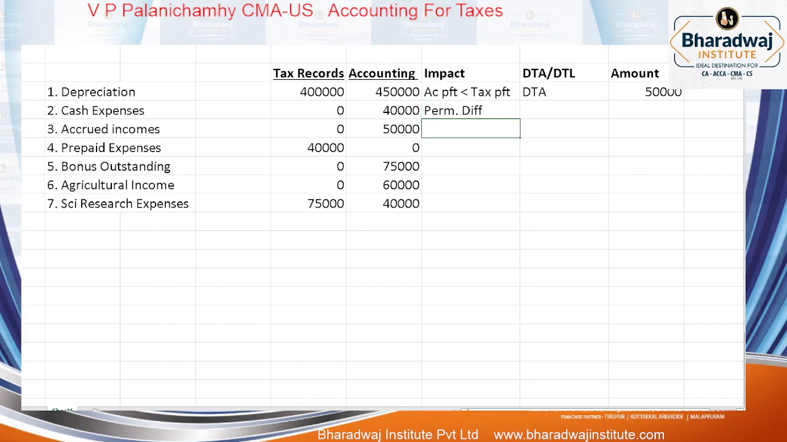Accrued incomes, accounting la recognize பண்ணிருக்கோம், tax la recognize பண்ணல. Accrued income means income earned. Accrued incomes are recognized in accounts but not in tax. என்ன இருக்கும் இதுல? Accounting profit will be DT எவ்வளவு இருக்கும்?